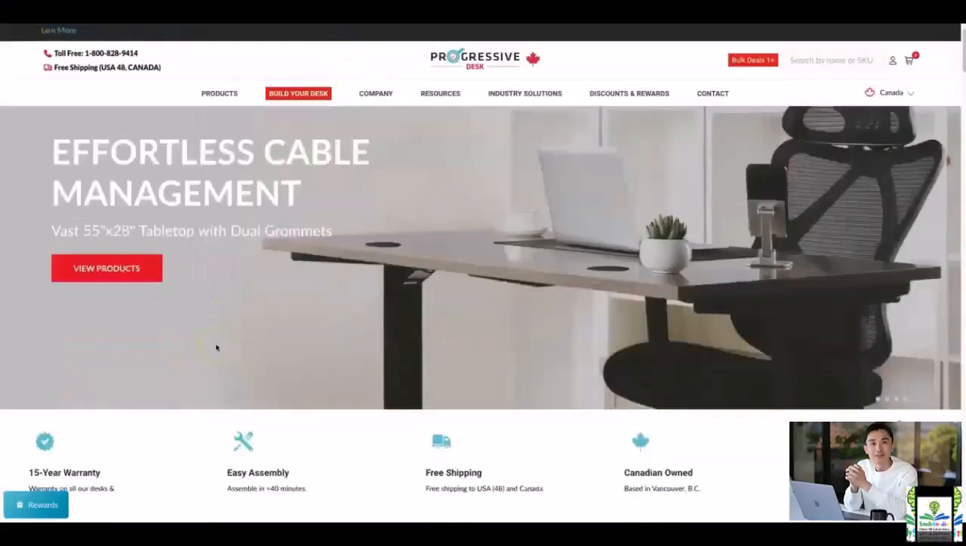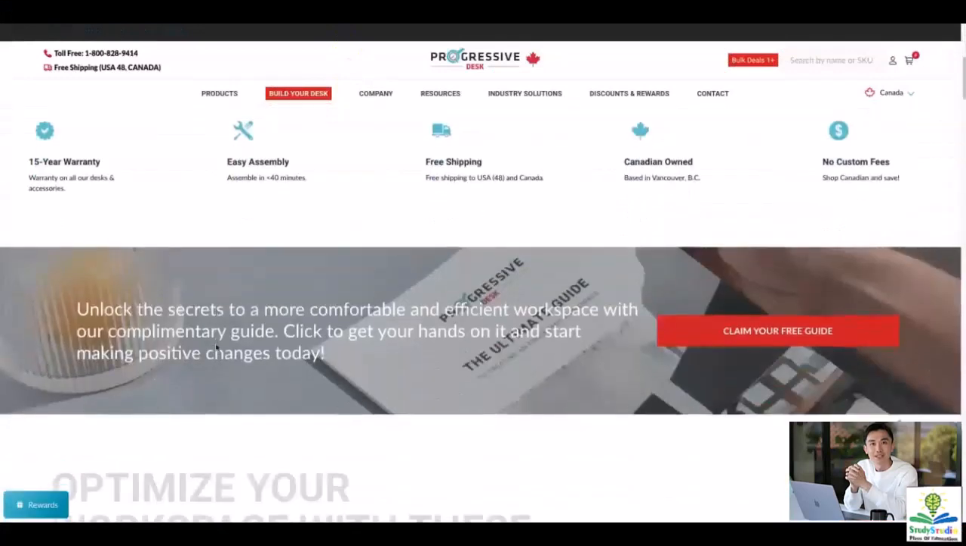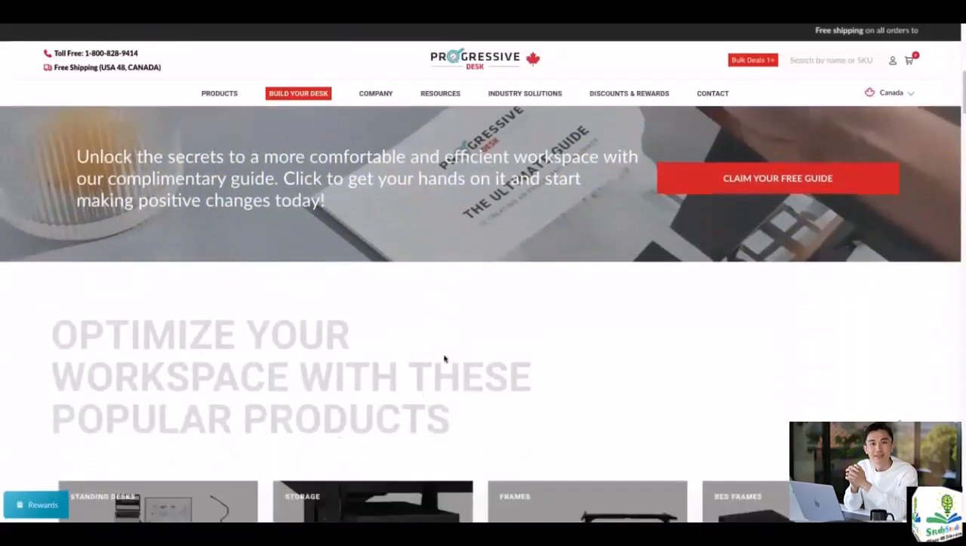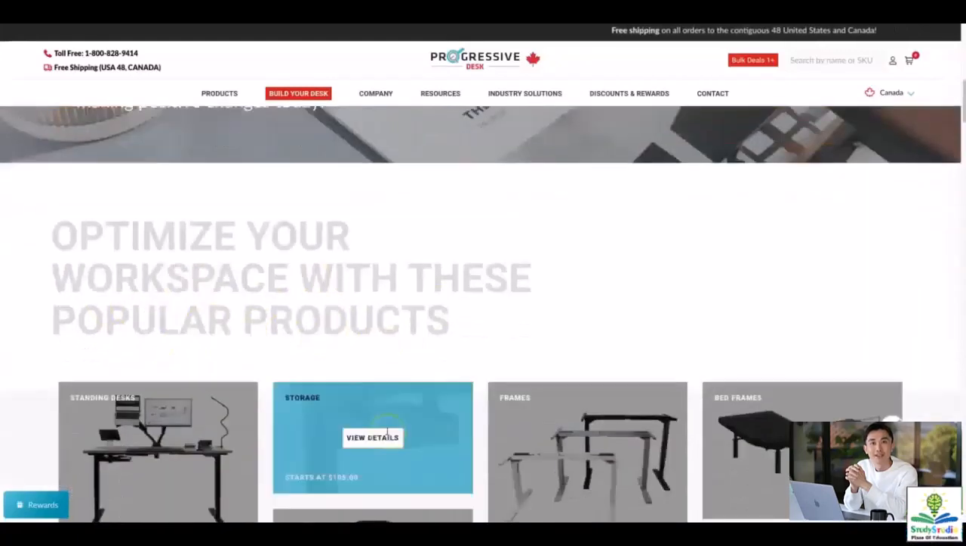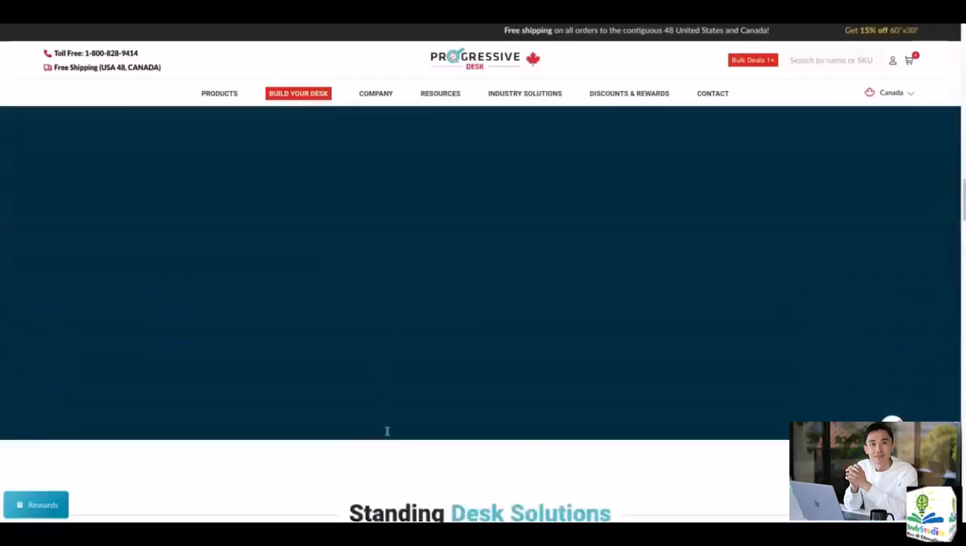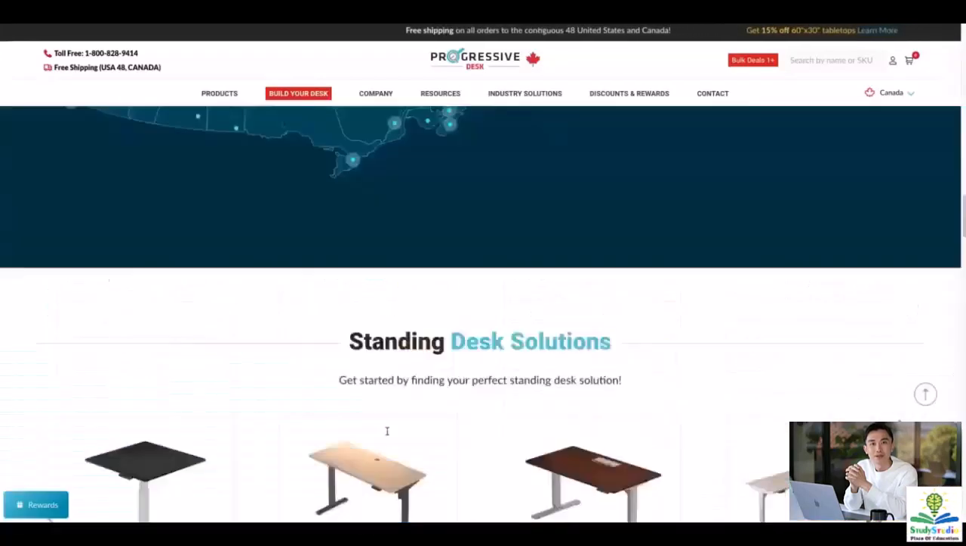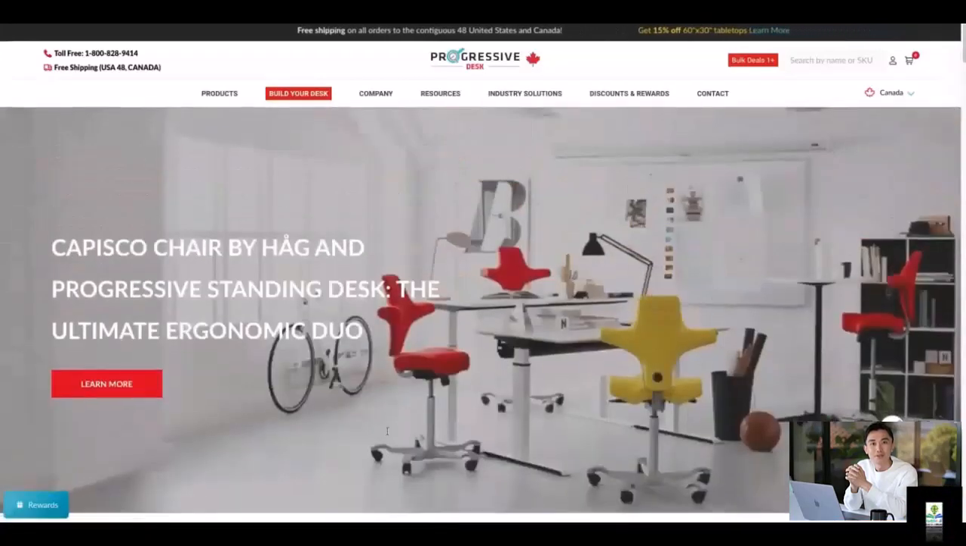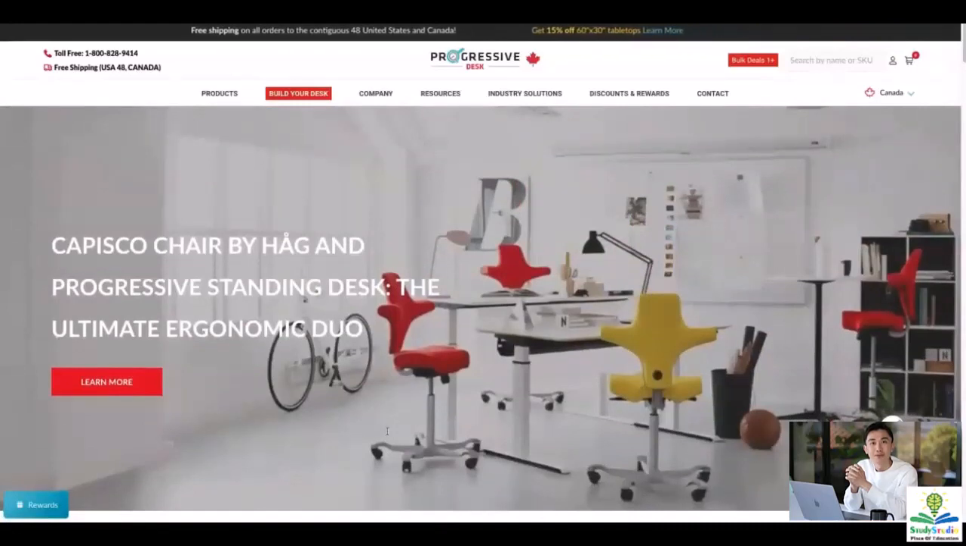So firstly, I'll go over Progressive Desk. I see over here it says, unlock the secrets to a more comfortable and efficient workspace with our complimentary guide. Okay, then it says optimize your workspace with these popular products. So there is data, but I don't see a lot of home space over here. So I'm going to reserve Instagram for doing that.